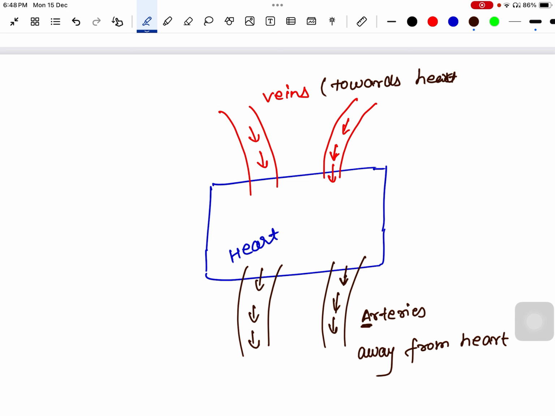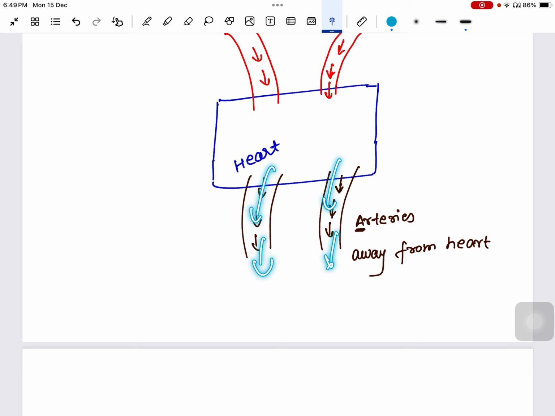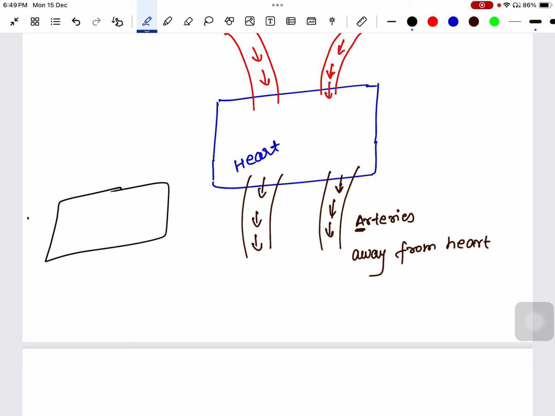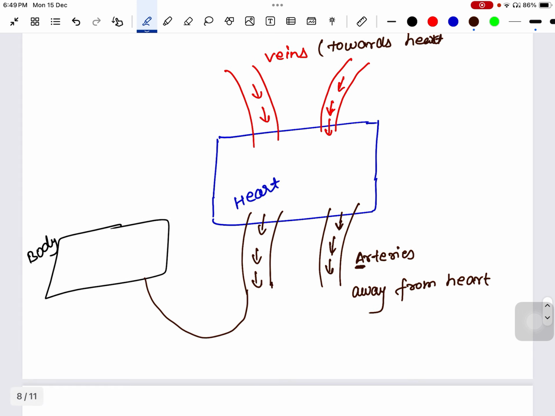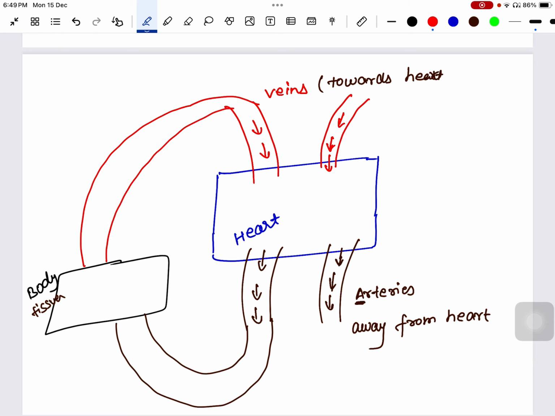Now, focus on these arteries. These arteries are carrying blood away from the heart. But where is this blood getting carried? Again, to the body parts. It's so simple. Suppose this is my body part, my body tissue, where this blood will be carried. So my blood got carried here to my body tissues, and from this body tissue my blood will be sent back to the heart like this. Okay, everything is clear till here.